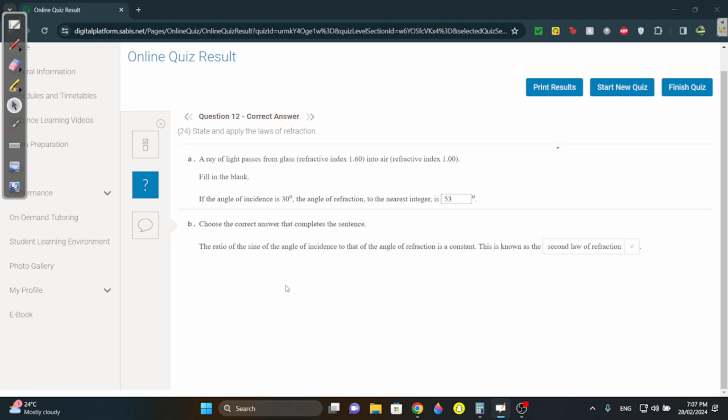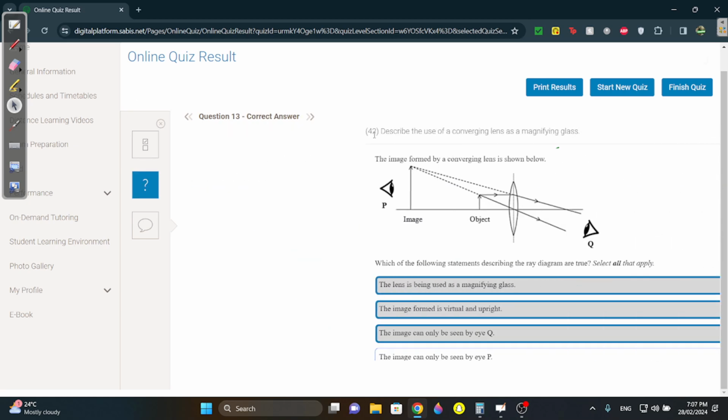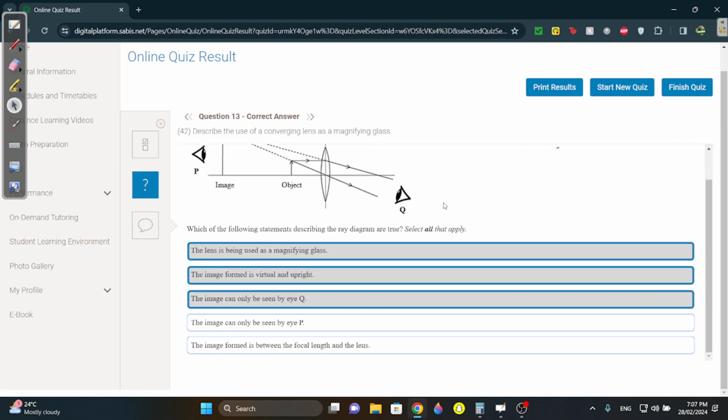Question B. The ratio of the sine of the incidence to the refraction is constant. What is this known as? It's the second law of refraction. Memorize this. It came in the past 4 AMSs.